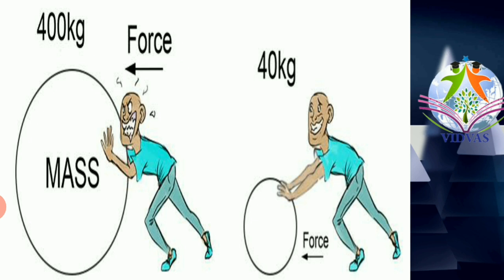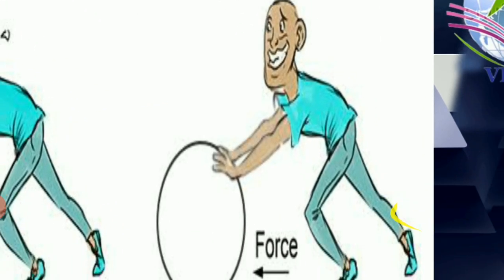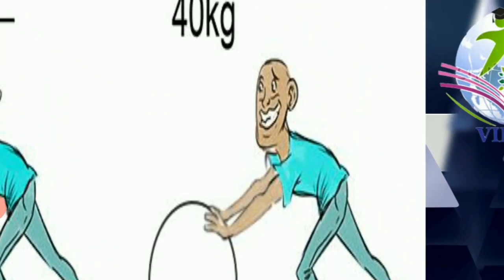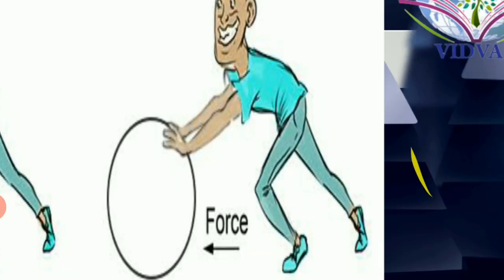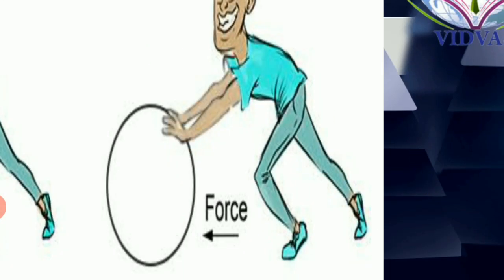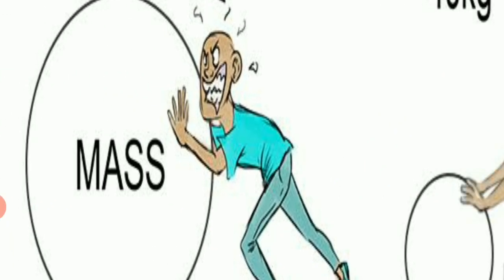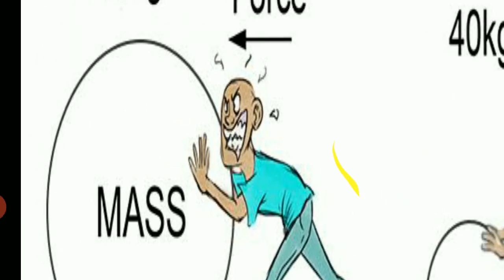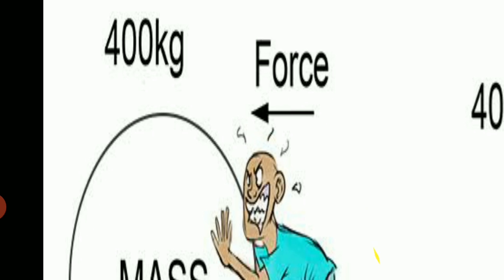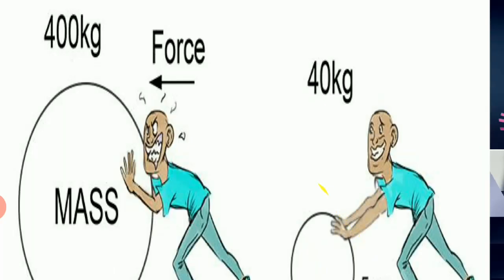Let me explain the first case. In the first case, he is able to move a mass of 40 kg. He is able to accelerate a mass of 40 kg on applying some force. Mass, acceleration and force. In the second case, he is unable to accelerate a mass of 400 kg on application of the same amount of force.